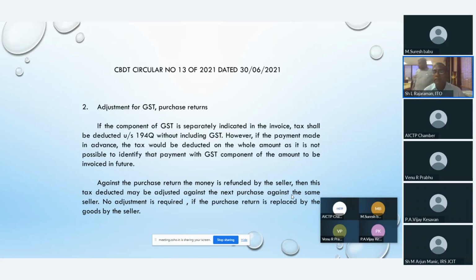However, if the payment is made in advance, the tax would be deducted on the whole amount, as it is not possible to identify that payment with the GST component of the amount to be invoiced in future.